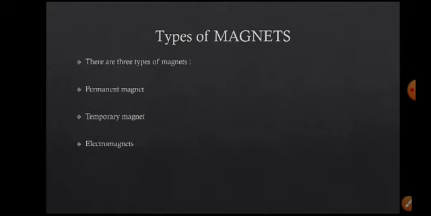Permanent magnet means that when a material is magnetized, the magnetic property is never lost. The property of magnetization remains with that particular material, so it is permanent.